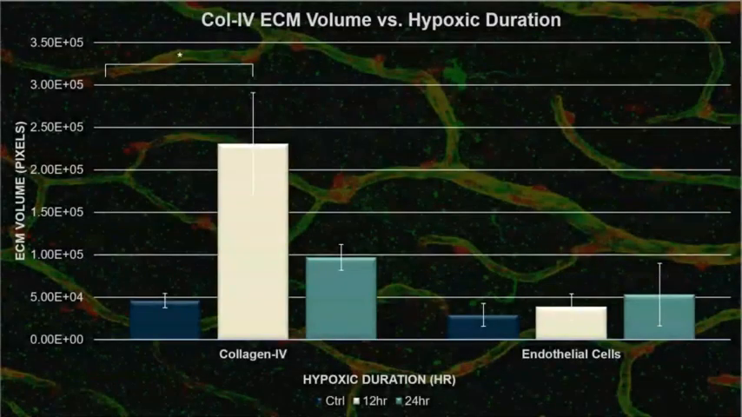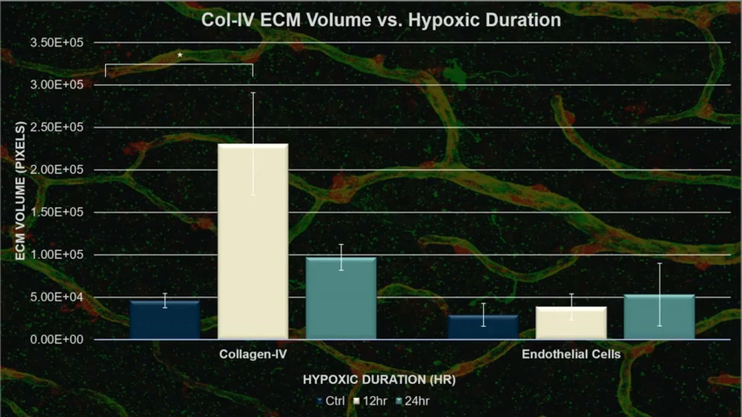Moving on to my collagen-IV graph, I found that there existed, again, another statistically significant difference between the control and the 12-hour period. From this data, it suggested that when endothelial cells are first afflicted with hypoxic conditions, their choice ECM to repair themselves with is collagen-IV. However, as hypoxia continues, cells are unable to sustain such levels of collagen-IV production, and so we see that trend.